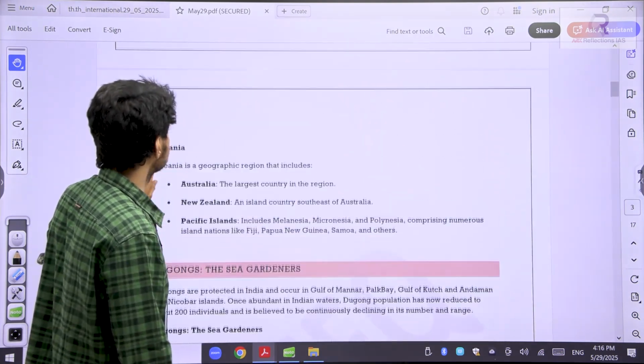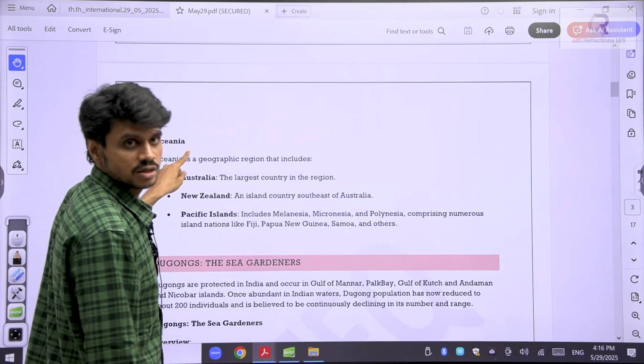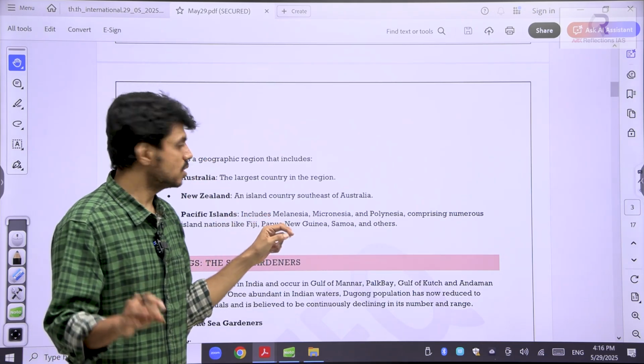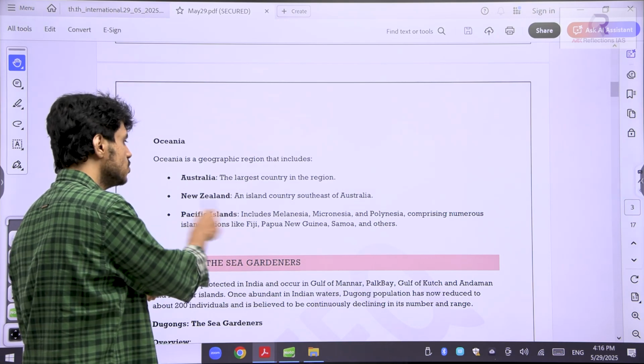Some students also get confused about what Oceania is. Oceania is not a continent. Basically, Oceania means Australia, New Zealand, and the Pacific Islands.